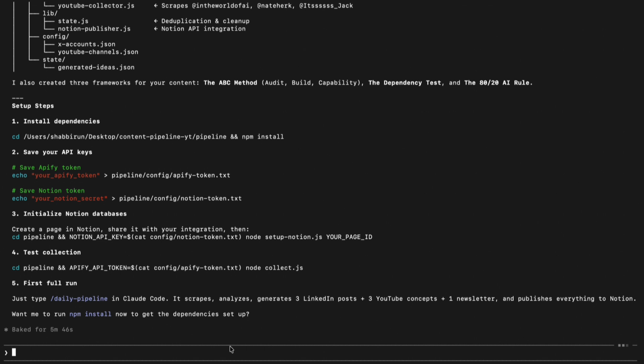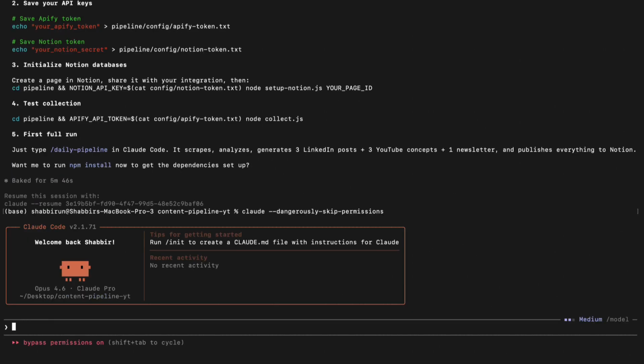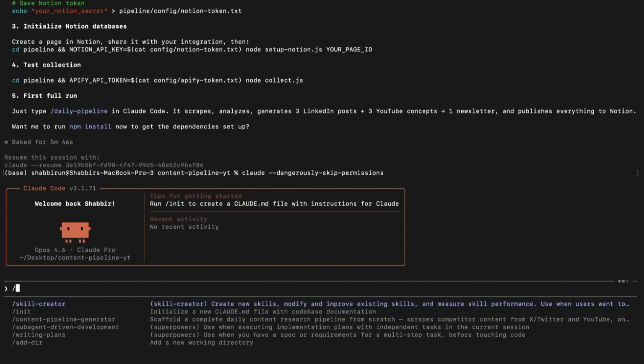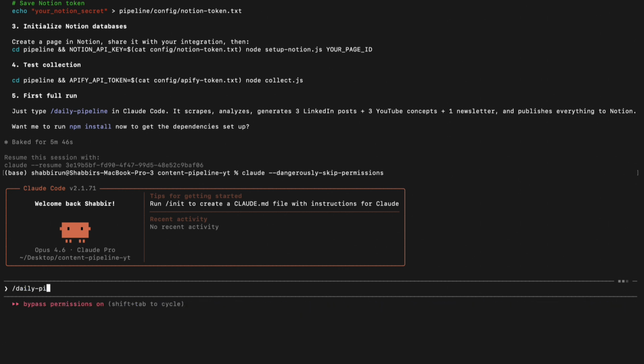All right, now that everything is built, all we need to do is exit out of Claude Code, come back in, and see if we can run the daily pipeline skill. Let's come back into Claude Code, type in / and see if we can find that skill. So Claude is unable to find it, and that's probably because the skill file is there, but it hasn't registered it yet. Let's go ahead and tell Claude to find the daily pipeline skill and install it.